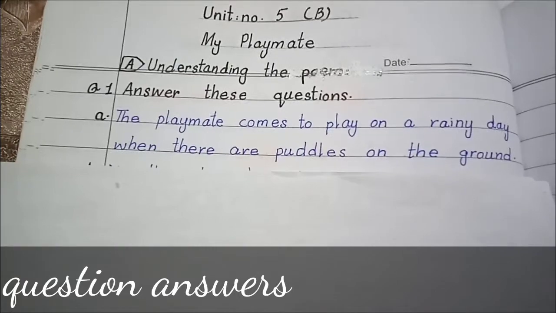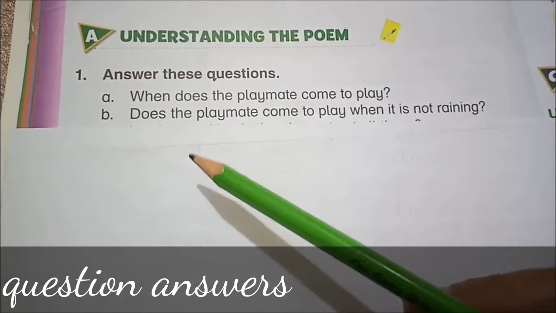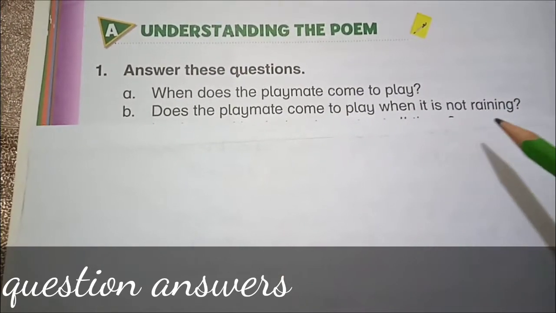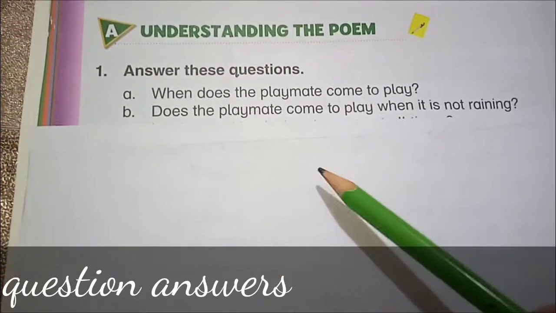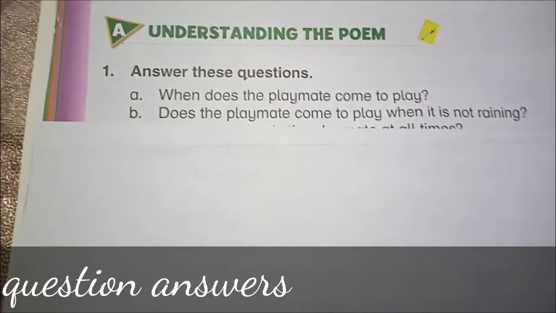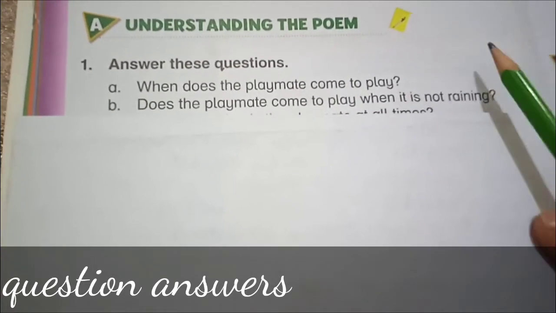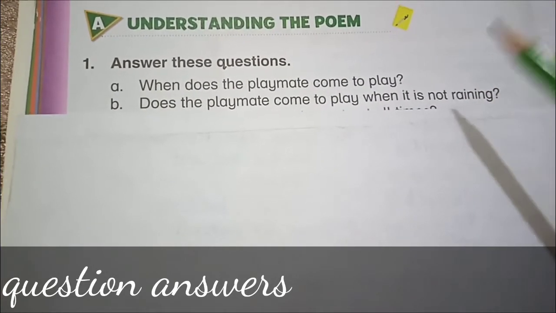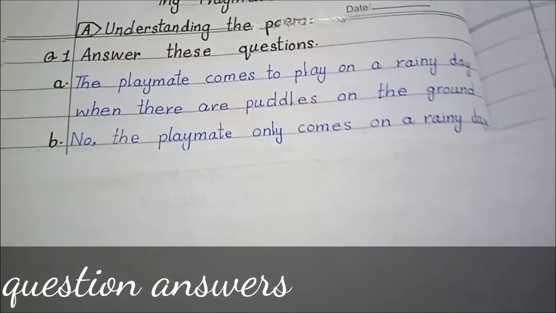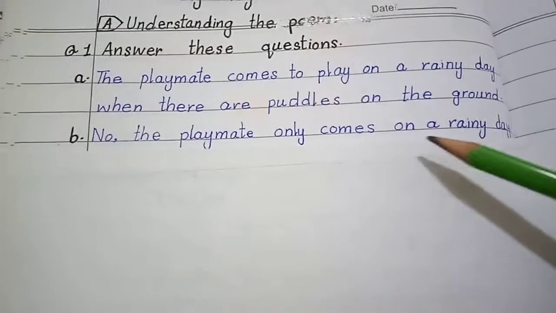Now look at the second question. It's B part. Does the playmate come to play when it is not raining? So students, as we have learned in the first stanza, the playmate comes only when there is rain. So we will write the answer in this way. No, the playmate only comes on a rainy day.